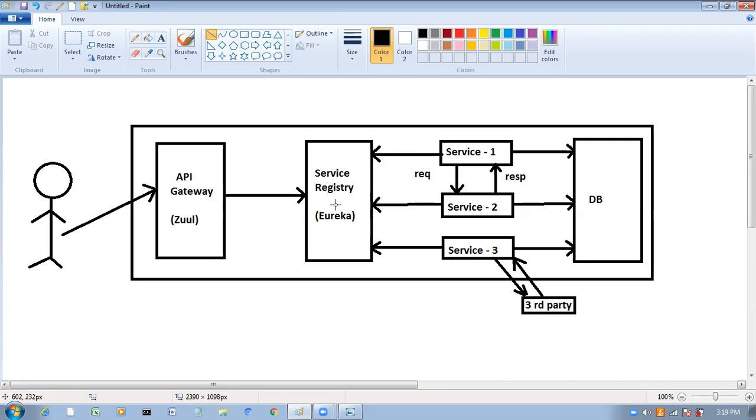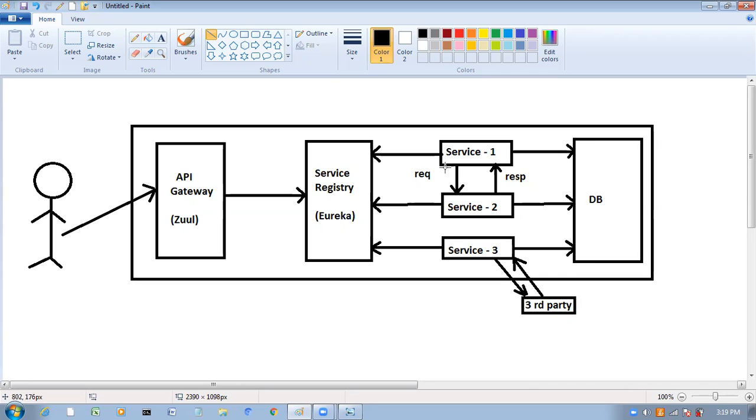What is the advantage if you do like this? Service registry will provide a dashboard. It will provide one user interface, a dashboard with all the service information. What information is it providing? What is the status of the services? What is the health of that service? And service related URLs. Everything you can see in the dashboard.